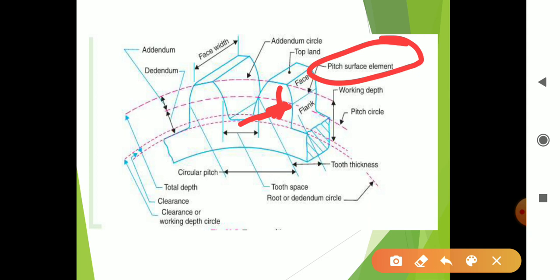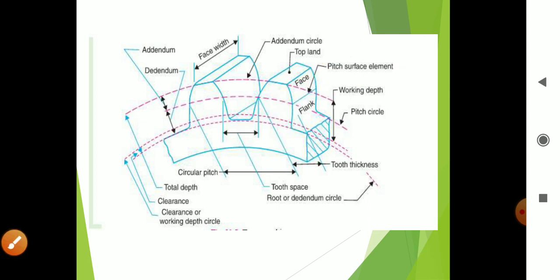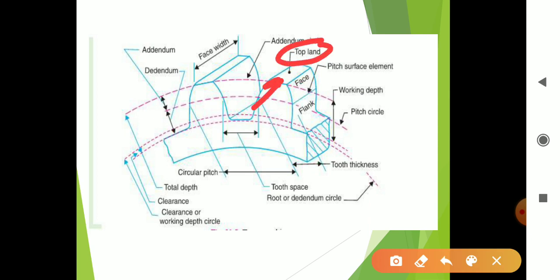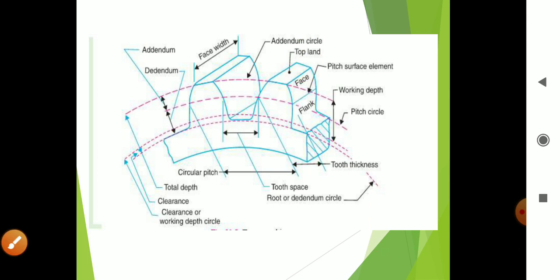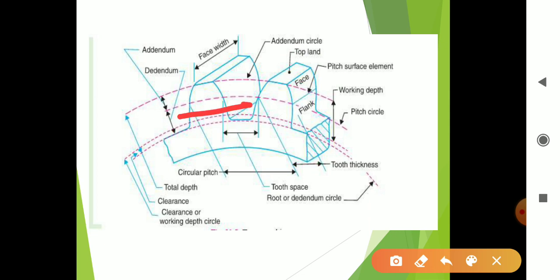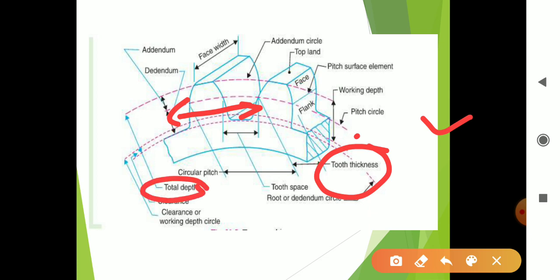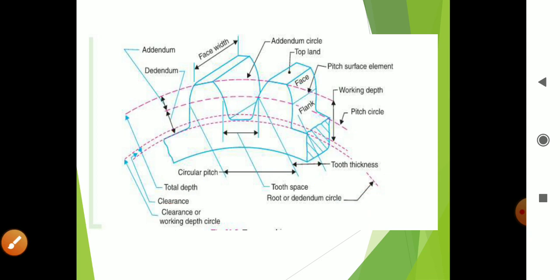The flank is the distance below the pitch surface element to the bottom of the tooth. Next we will see the top land of the tooth, then circular pitch, tooth space, total depth, and working depth, one by one in this presentation.